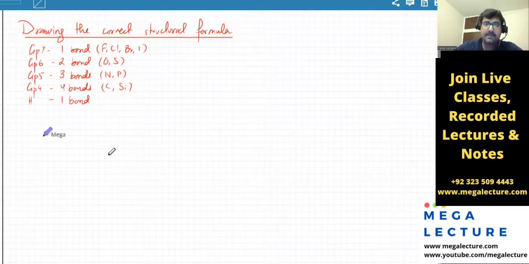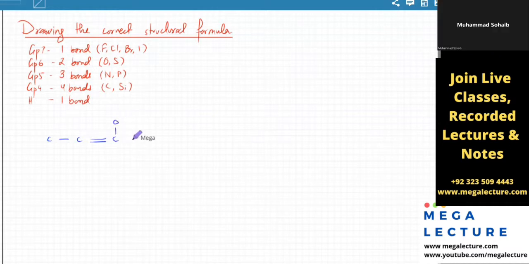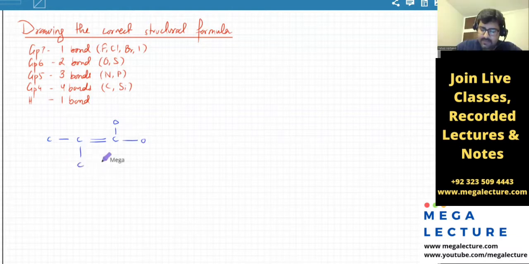The first thing is, organic molecules can be very complicated and they can be very big. So I'm going to draw a kind of a complicated organic molecule. Here's an organic molecule.